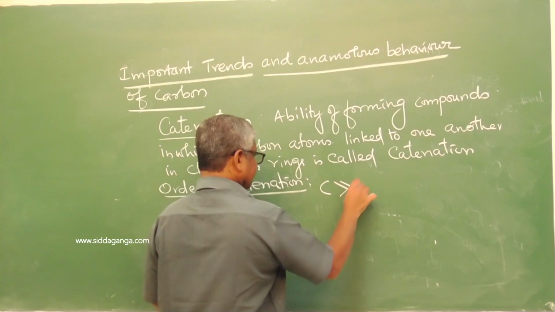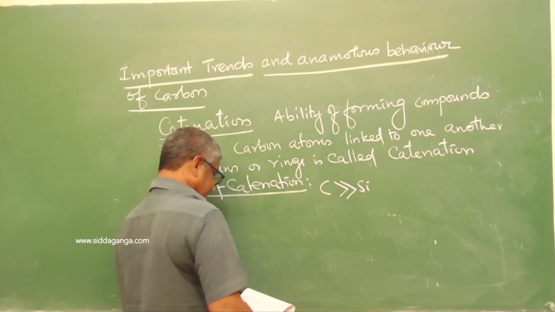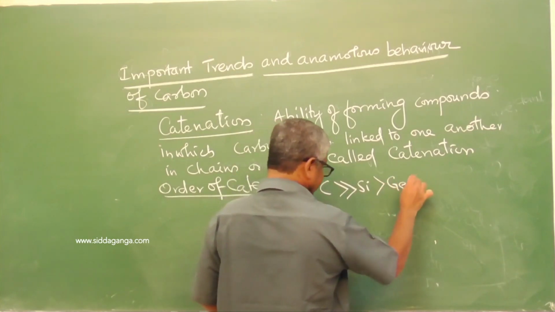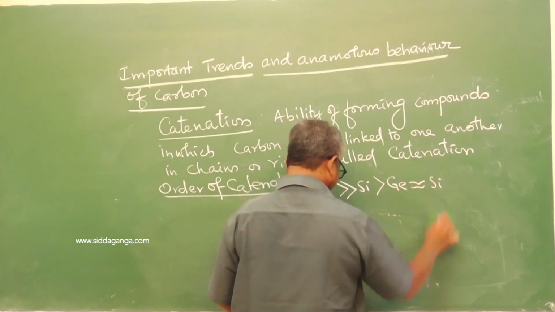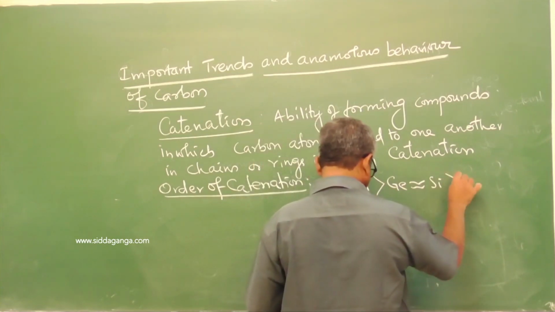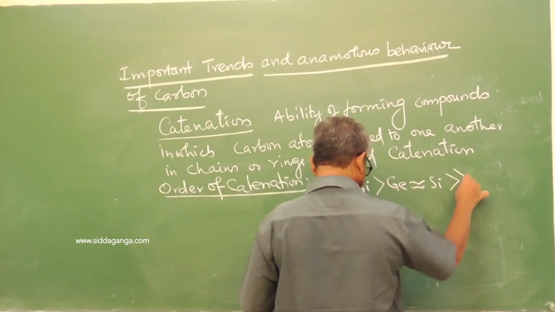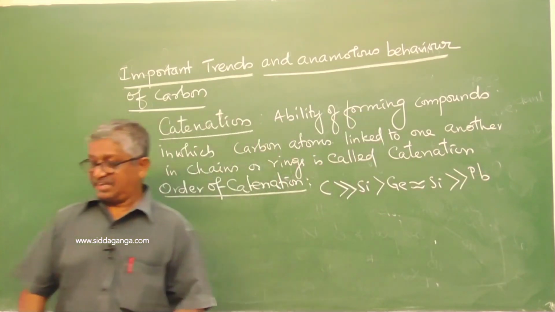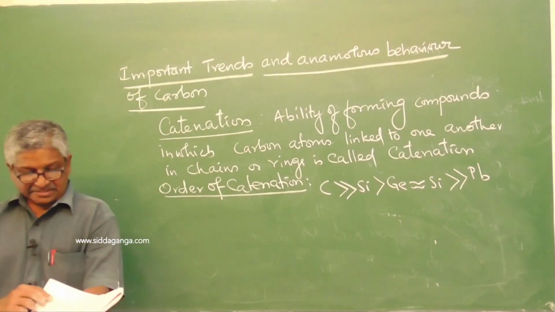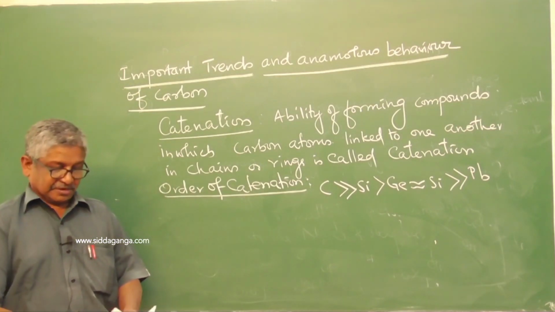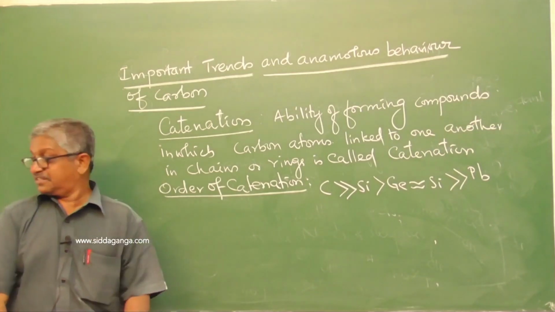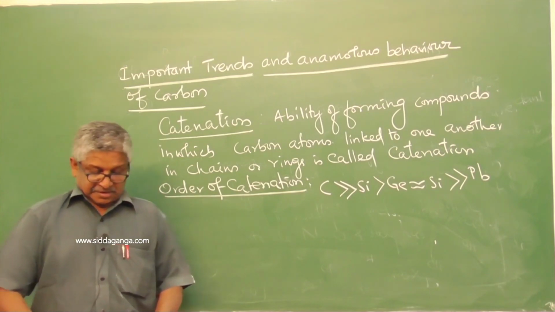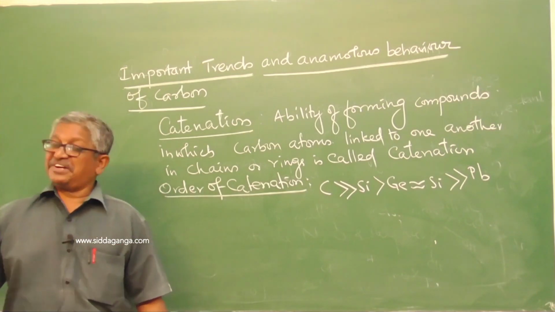The order of catenation: carbon is greater than silicon, then germanium is equal to silicon, and then lead. Why is the catenation power more for carbon? Because the bond energy is approximately the same.